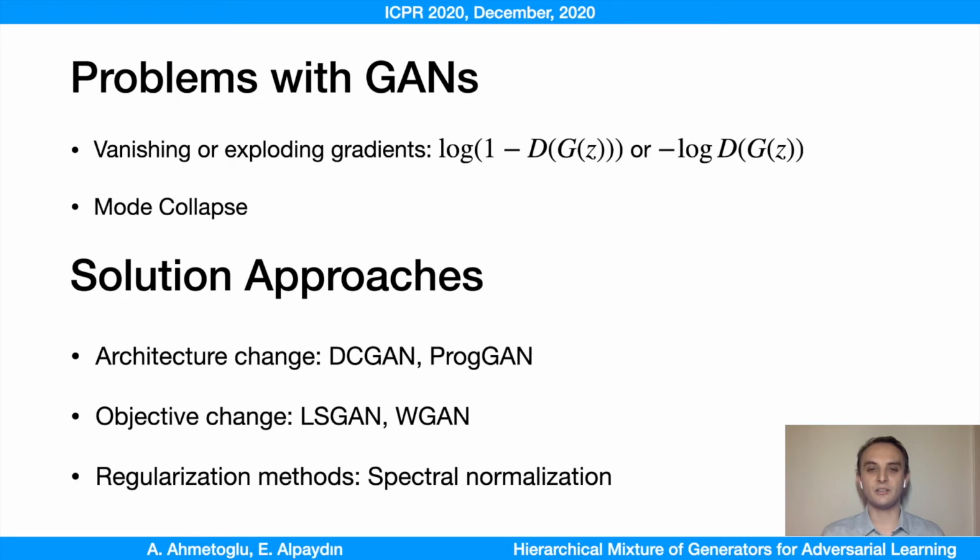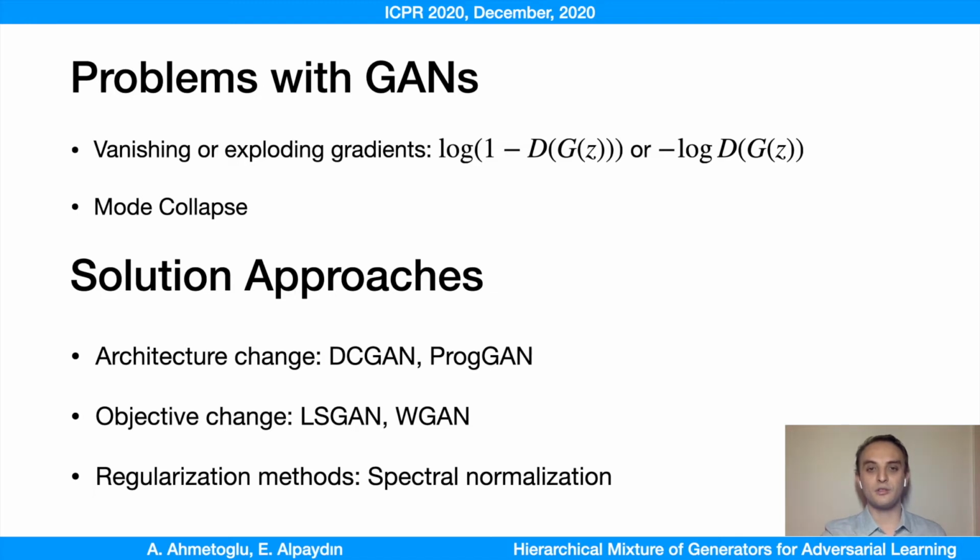In general, there are three different solution approaches to these problems. You can change the architecture so that the networks become easier to train. You can change the objective and minimize the divergence or distance other than Jensen-Shannon divergence. For example, in our experiments, we used the Wasserstein distance. Or we can apply different regularization techniques to control the gradients.